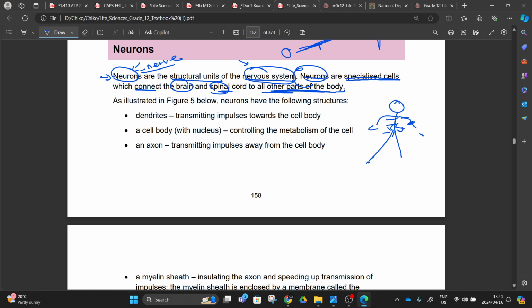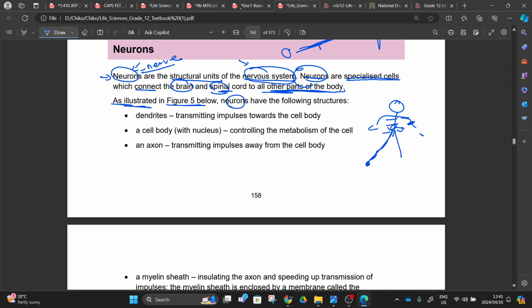Right? For when you feel pain at your pinky toe, it's because there's a connector, or there's some message. The pain is felt, and then the message is going to be sent to your spinal cord, right? You're going to learn about this today. So with that being said, you have to learn the illustration as illustrated in figure 5 below.